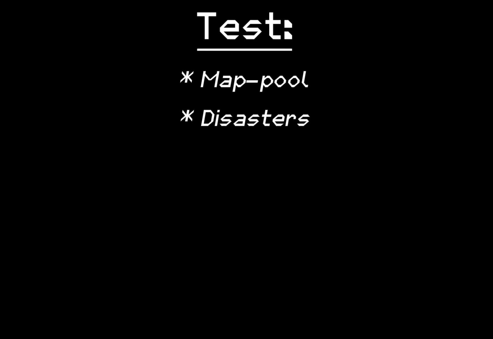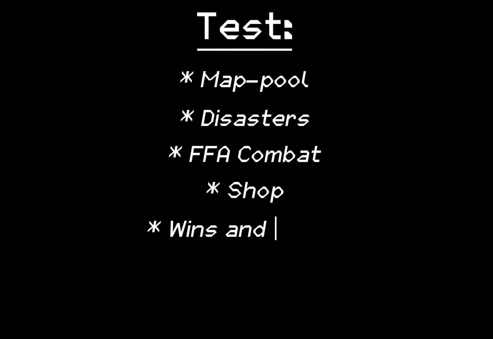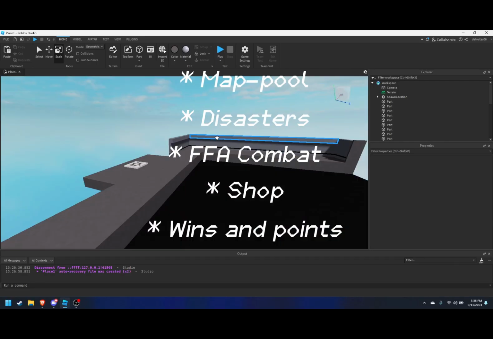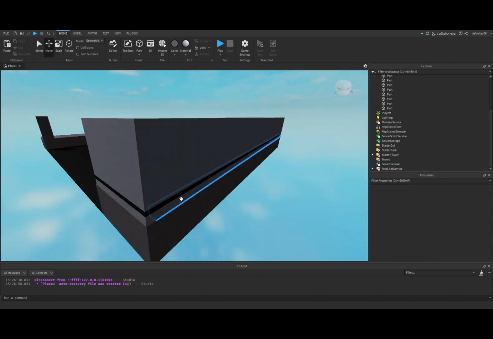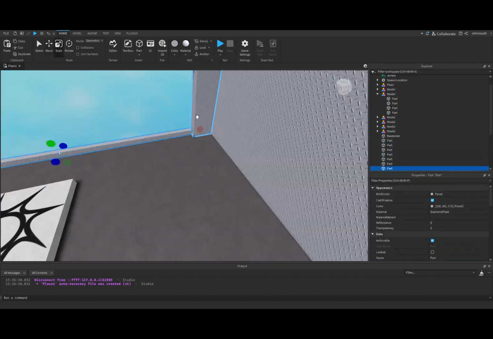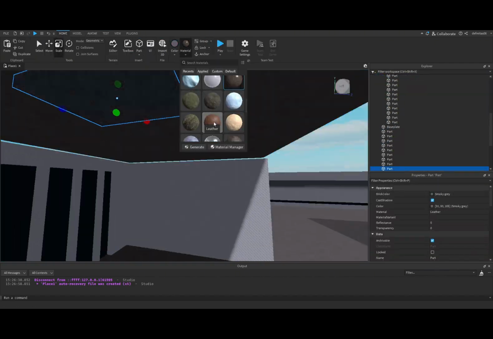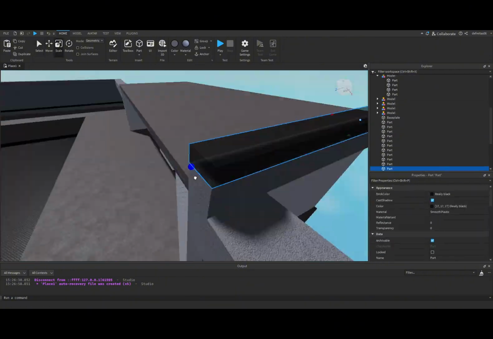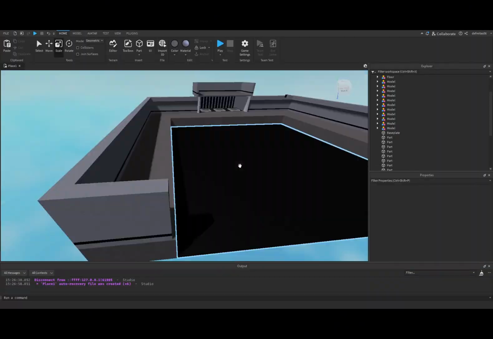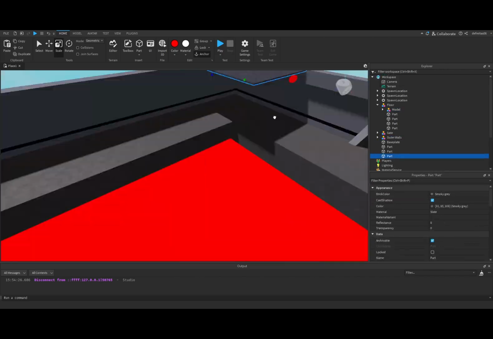After 10 days since I began this journey, I believed it was time to give myself a test. I'm going to make a game with a map pool, random disasters, free-for-all, a shop with wins and a point system. I began making a big lobby that wraps around the arena. This is where I'm going to be taking my time building and making sure the game looked good. And after 2 hours, I finished the building process and started to script.